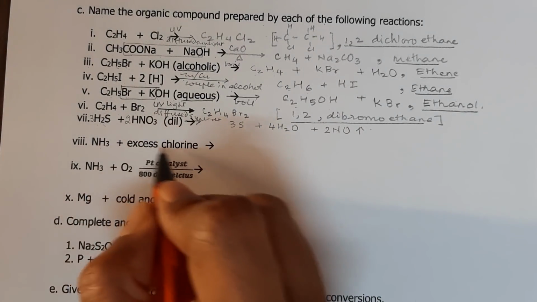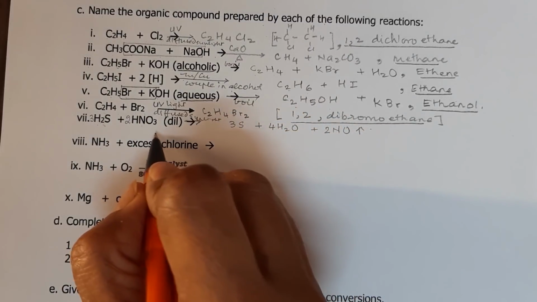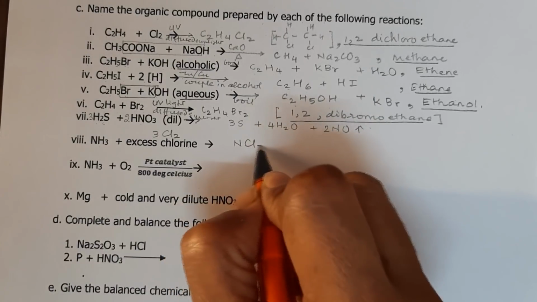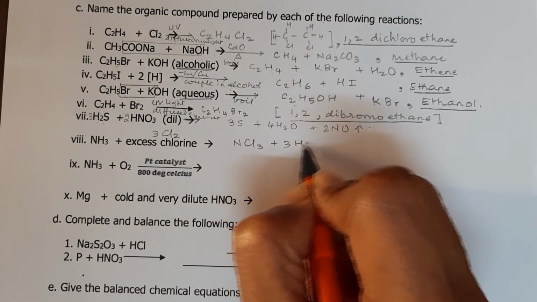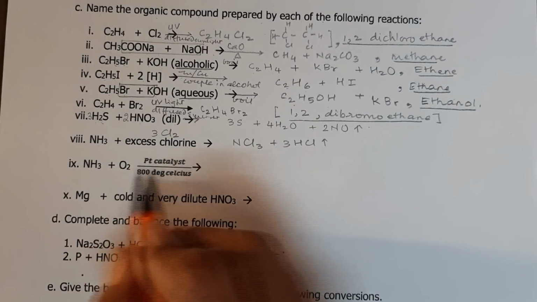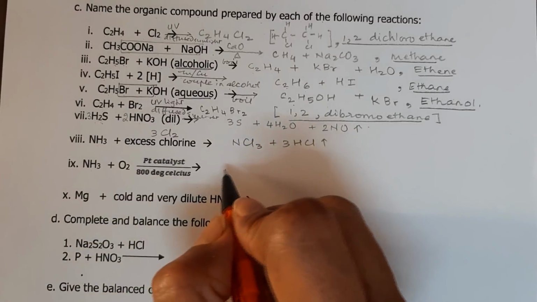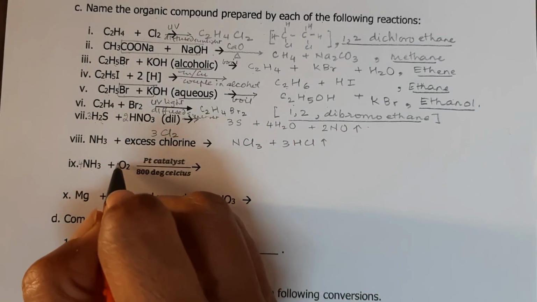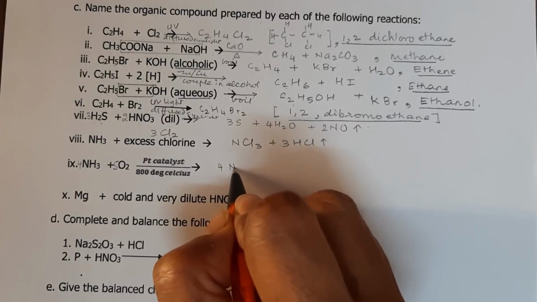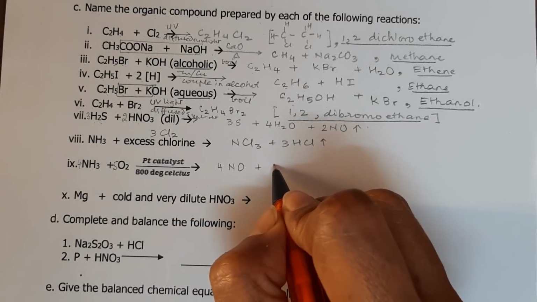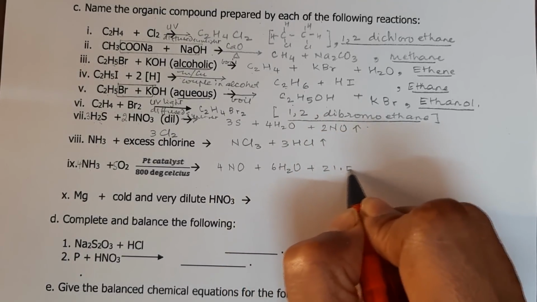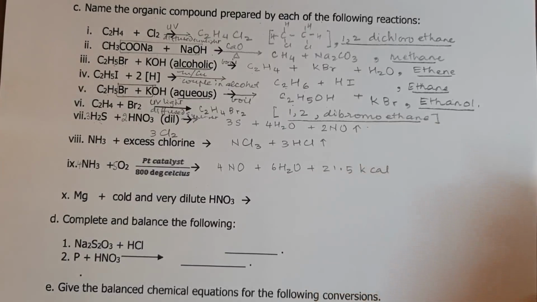Next one, NH3 plus excess chlorine, so it will be 3Cl2, and that will give us NCl3 plus 3HCl, which is a gas. Ammonia plus oxygen, platinum at 800 degrees, will be 4NH3 plus 5O2, and that will give you 4NO plus 6H2O plus 21.5 kilocalories heat.